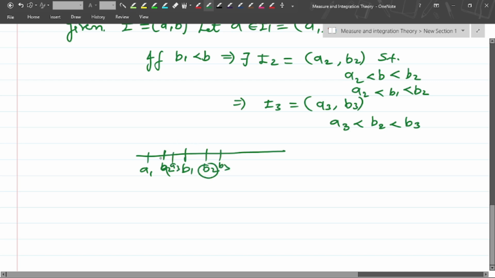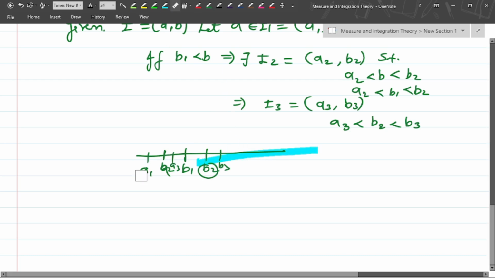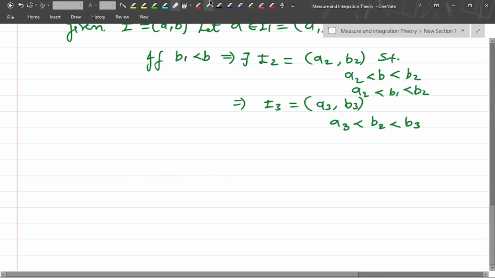So in this way, you can make the partitions. Now again, and so on.